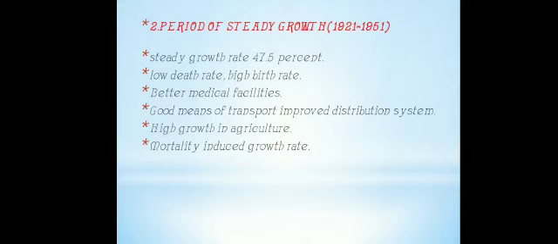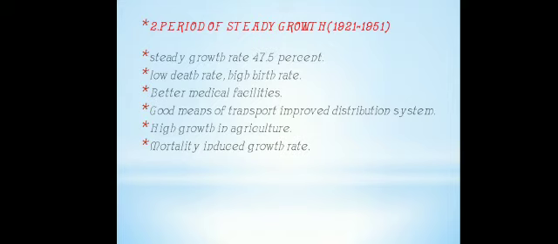And this phase is known as mortality induced growth rate because mortality rate was controlled. Population increased due to controlled mortality rate. That's why this phase is known as mortality induced growth rate.